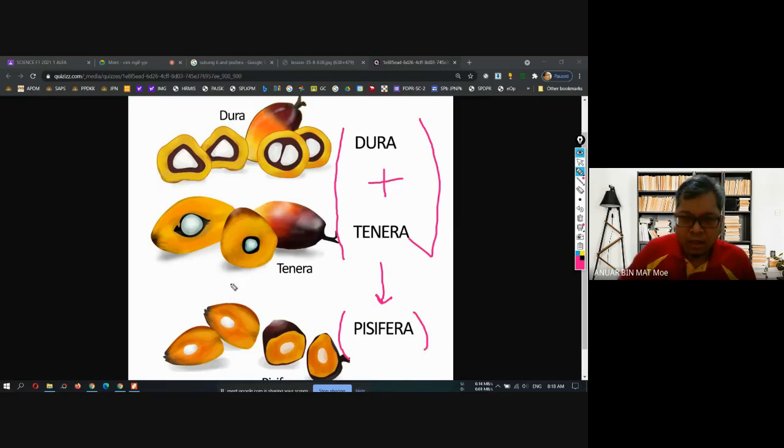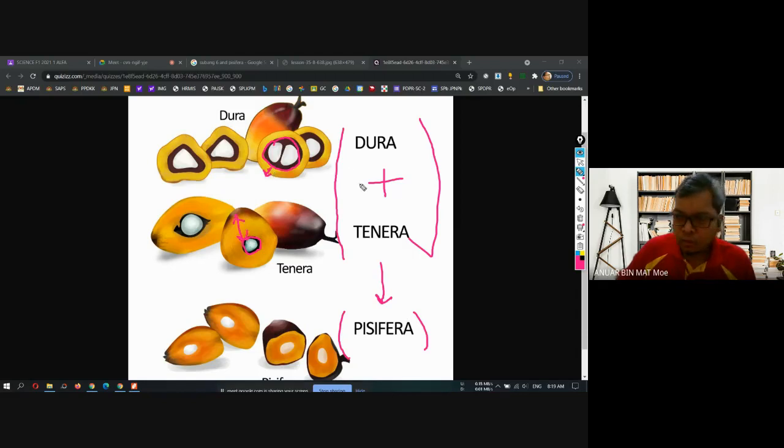Can you differentiate and compare the difference in size? Dura here has a big kernel. Tenera has a very small one, but Tenera has thick flesh. Dura has very thin flesh over here, very small flesh. This one has very thick flesh.